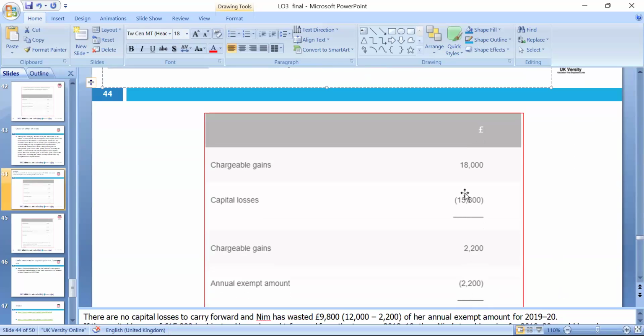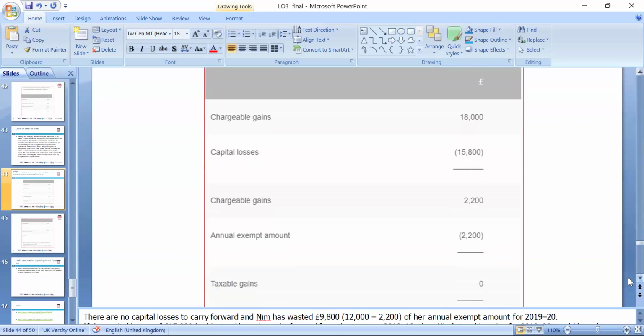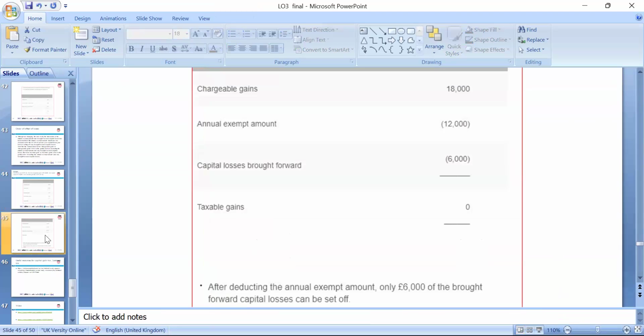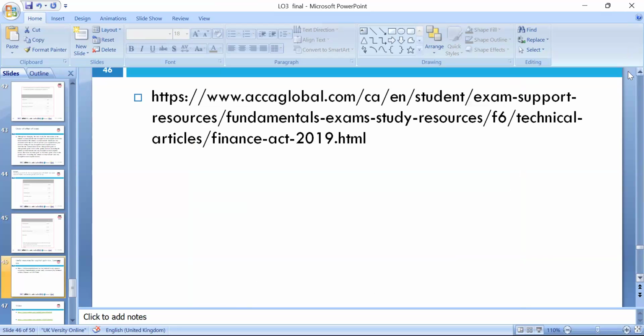That was the previous year loss. So the tax liability will be 0. So no tax on capital gain, because the losses can be carried forward. That's quite a good way to save tax by law. After deducting the annual exempt, only 6,000 is brought forward, capital losses can be set off. Next year, the capital losses carry forward because the gain is only 6,000. The remaining we can collect.